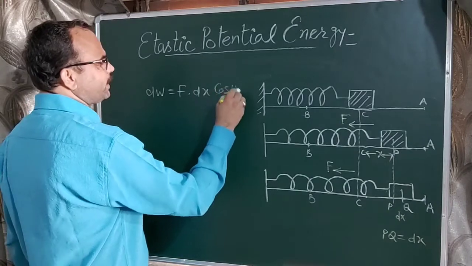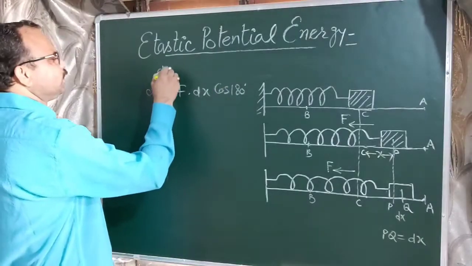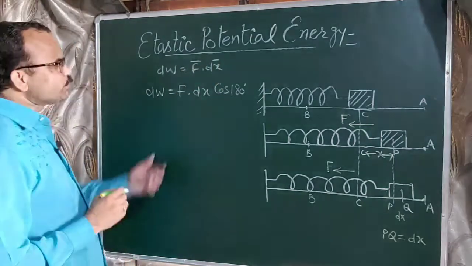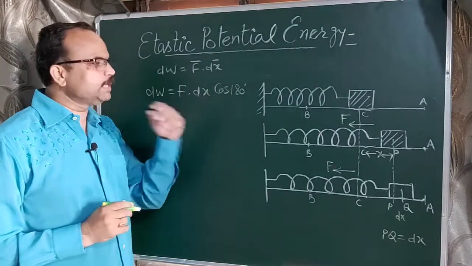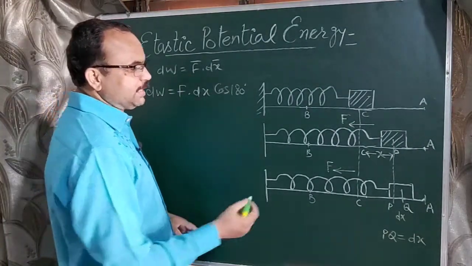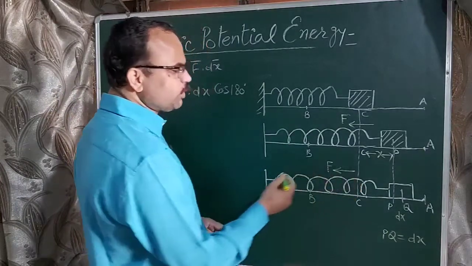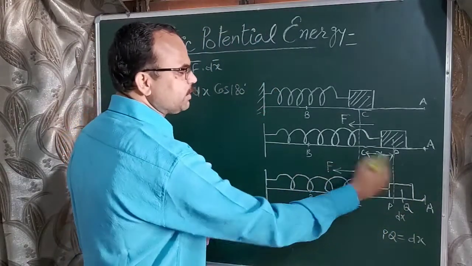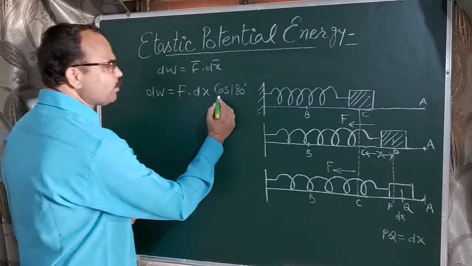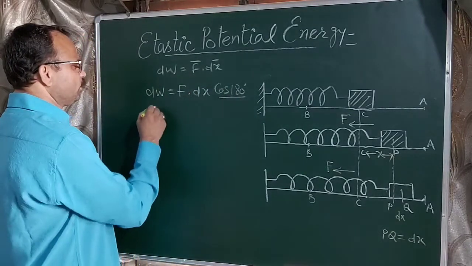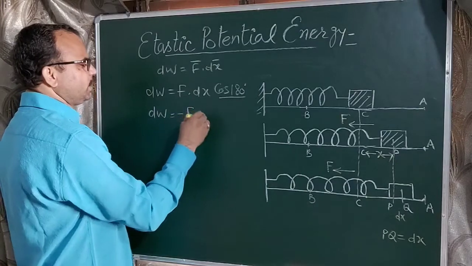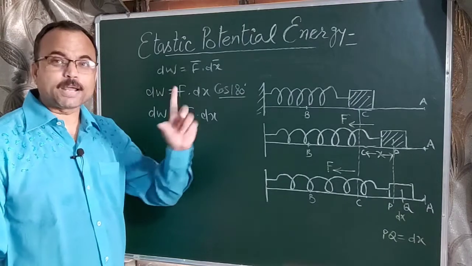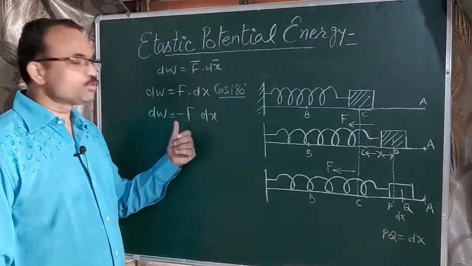into cos 180. Why? dW equal to F vector dot dx vector. So as we know that a dot b equal to ab cos theta. Here the direction of displacement and restoring force is opposite, because displacement is towards right, force acting towards left. So the angle between force and displacement is 180, and the value of cos 180 is minus 1. So dW equal to minus F dx. Right? So this F is restoring force, not applied force.